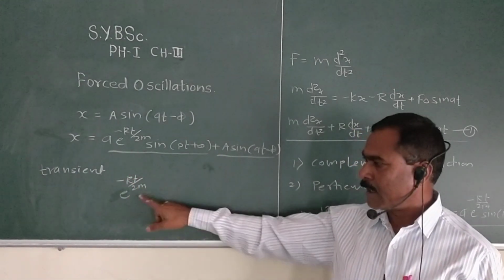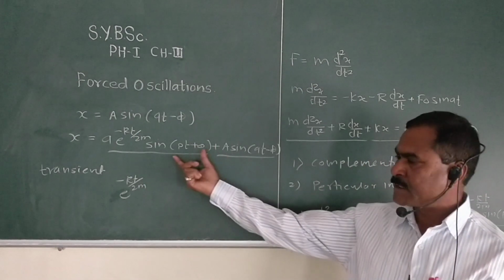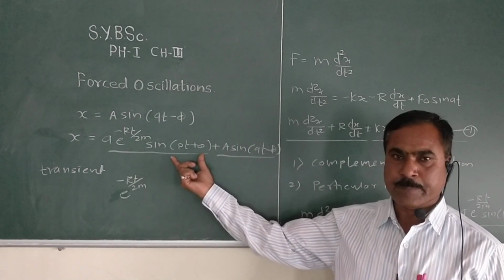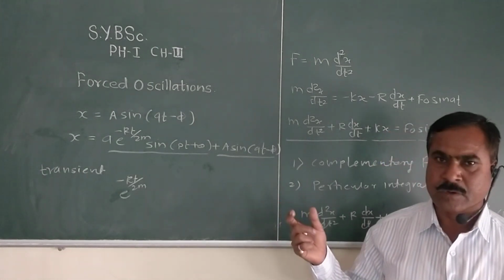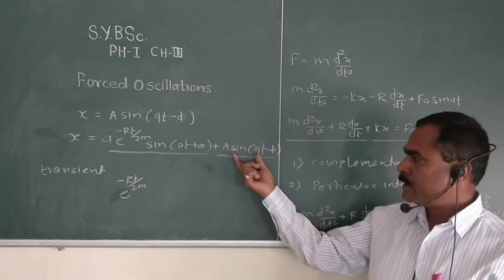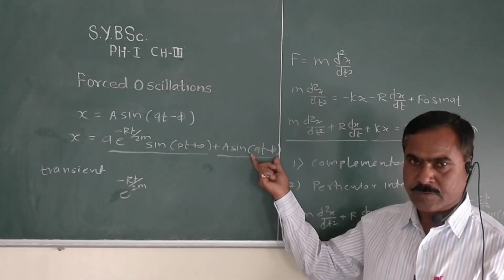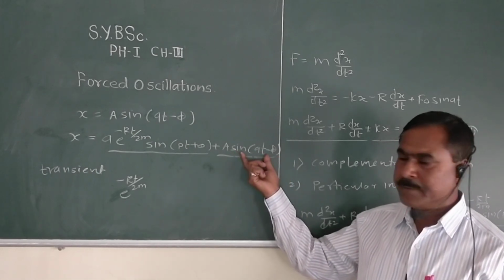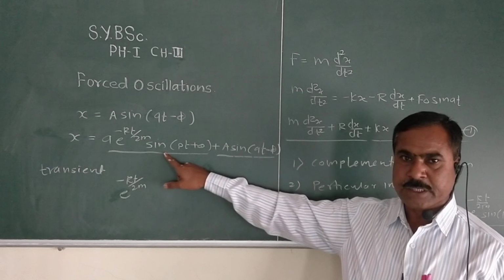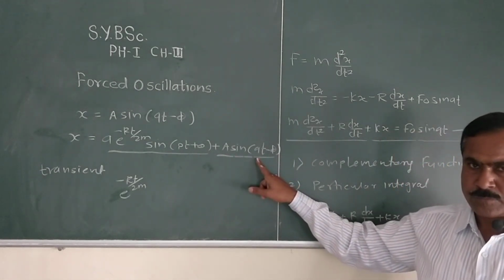But due to the term e raised to minus Rt upon twice m, the first term becomes ineffective, and the effect is only of the second term, A sin of (qt minus phi). So after some time this term becomes ineffective and this term becomes effective.